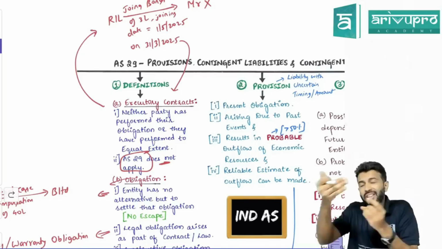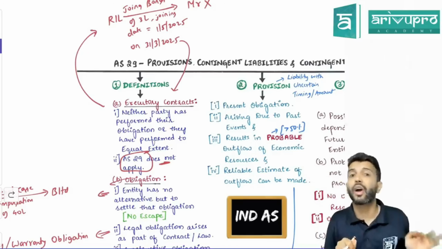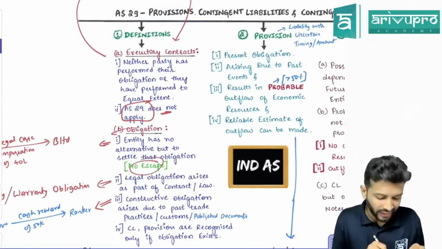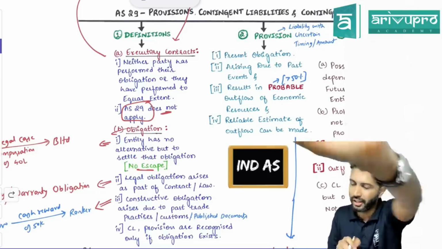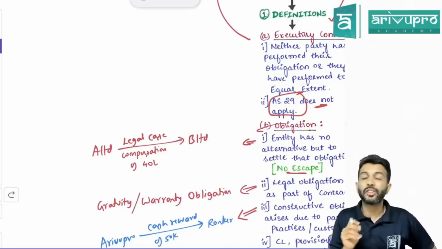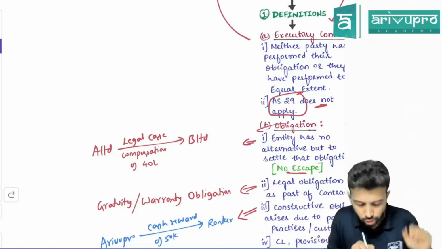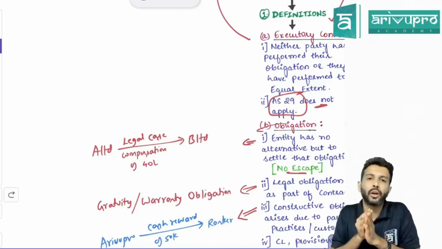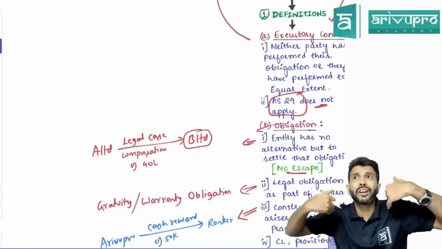What is obligation? They have defined the obligating event. An obligating event means where the company has no realistic alternative but to settle the obligation. In layman terms, I used to call it in class "no escape". If the company cannot escape from this, then we call such a scenario an obligation. To give you an example, let's say A Limited has filed a legal case against B Limited because A Limited feels B Limited has stolen their patent. A Limited has filed a legal case demanding compensation of 40 lakh. Where is this case going on? In the court. Now, think from B Limited's perspective.